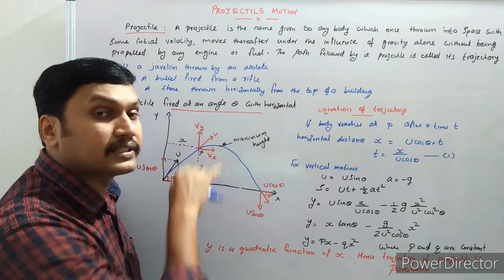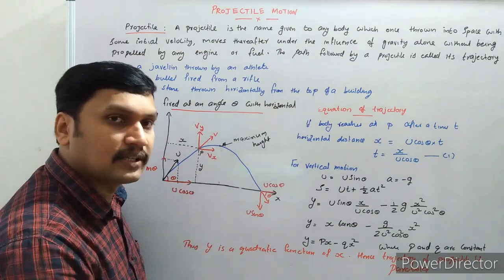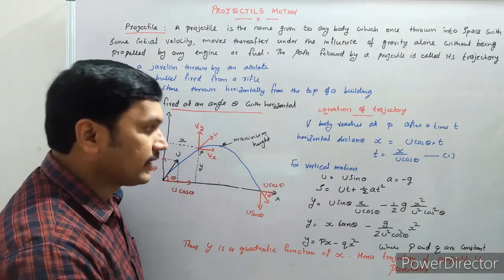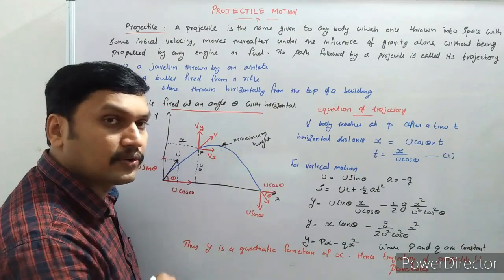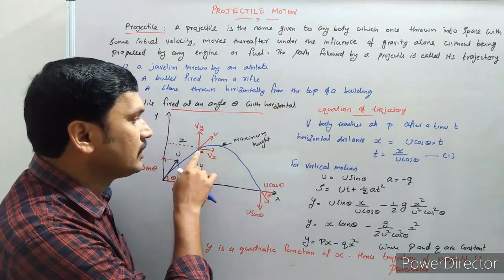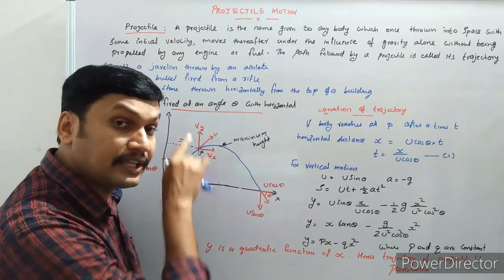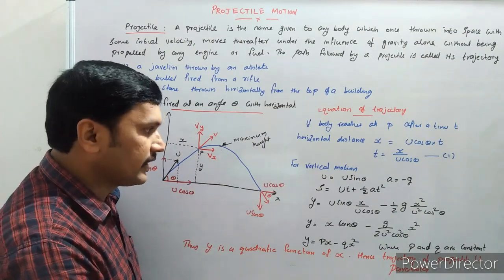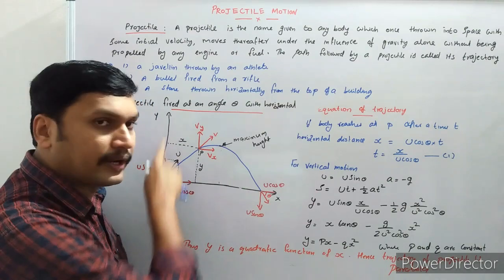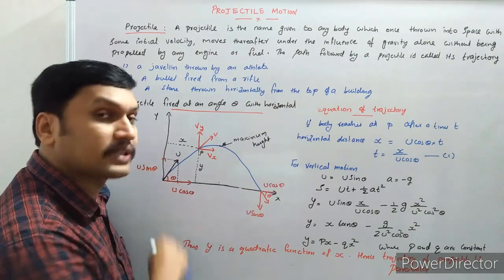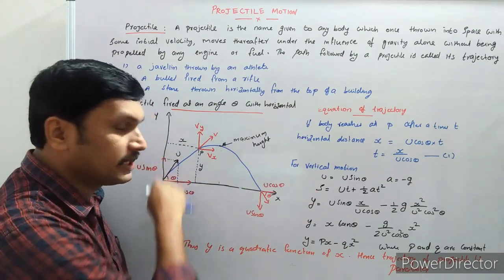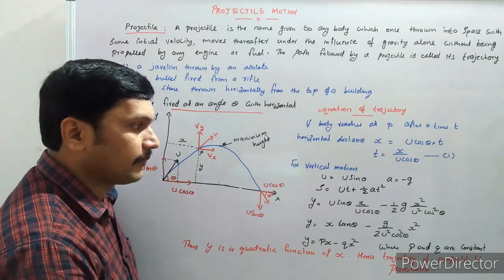Vertical motion is an accelerated motion. We said it's a uniformly accelerated motion. So we have to use the equations of motion to find the vertical distance to this point P. For that, what is the initial velocity in the upward direction? The initial velocity in the upward direction is u sin theta.